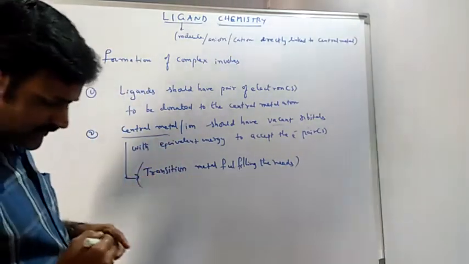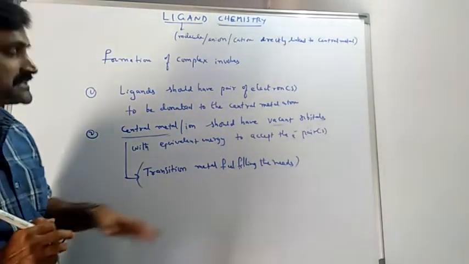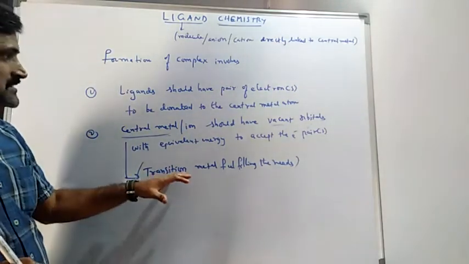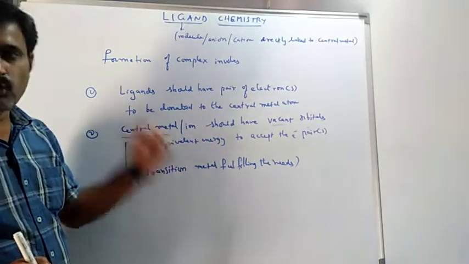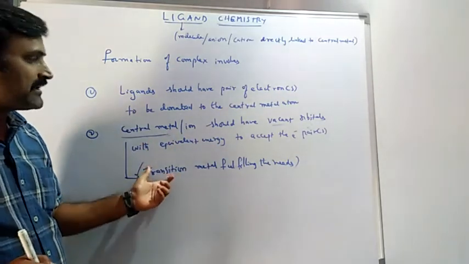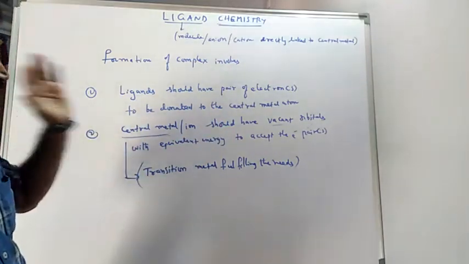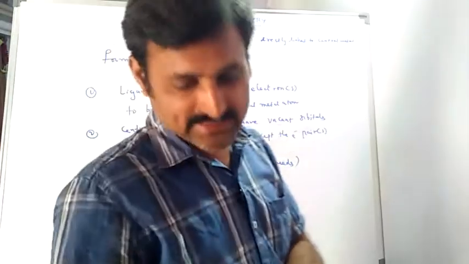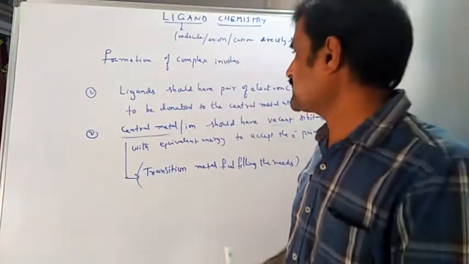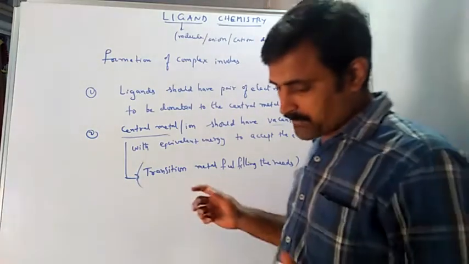The characteristic property of transition metals is the formation of complexes. They behave like central metals and provide vacant orbitals to accept electrons from ligands during complex formation. So these are the two important points you must remember in ligand chemistry of complex compounds.